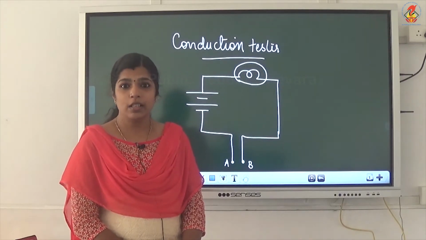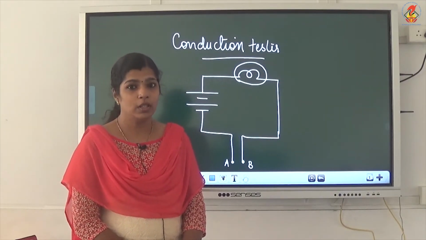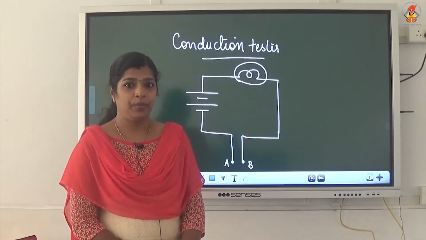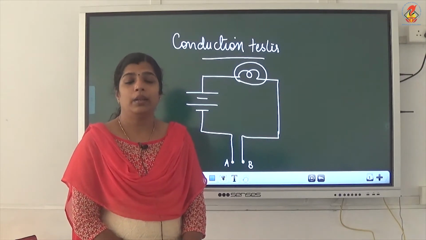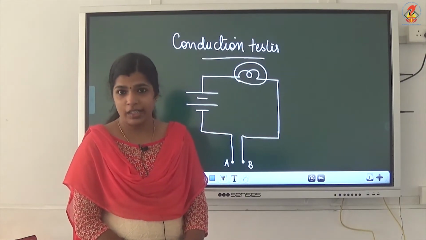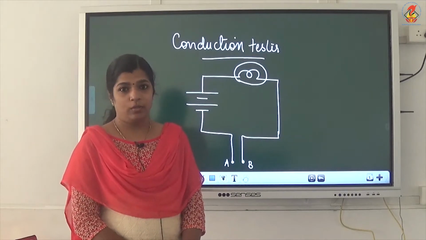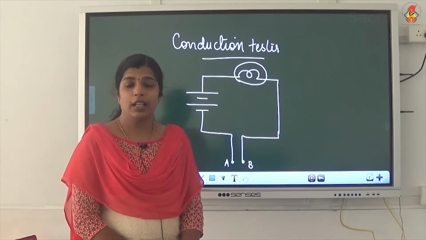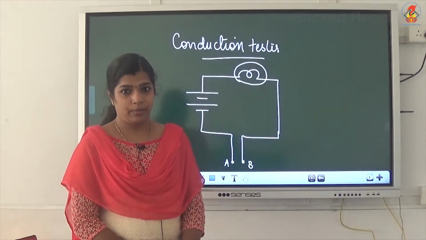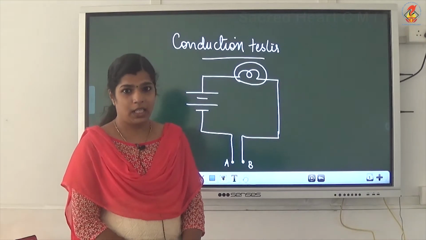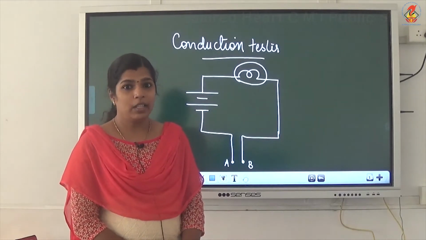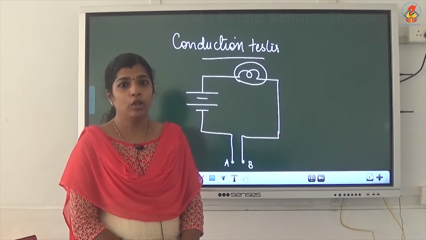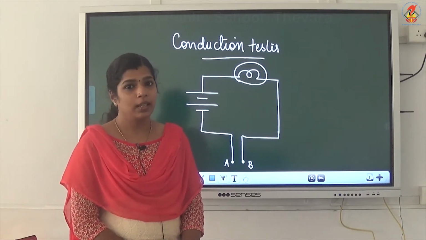If you join the two terminals of the tester and the bulb is glowing, then your tester is working. If the bulb is not glowing, that means the tester is not in working condition, so we need to check the possible reasons. First, the connections may be loose. If they are loose, then tighten them. Second, we will check the bulb. If it is a fused bulb, then the bulb will not glow even if the circuit is complete.